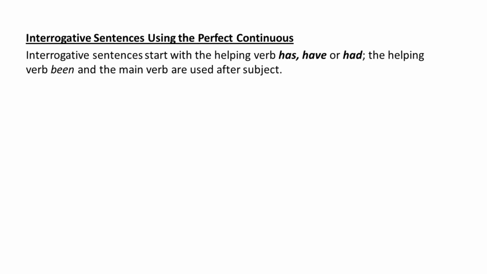Interrogative sentences start with the helping verb has, have or had. The helping verb been and the main verb are used after the subject. So in interrogative sentences, we start with the helping verb has, have or had. Then we use the subject, and after the subject we place the helping verb been and the main verb in ing form. Let's look at some examples.